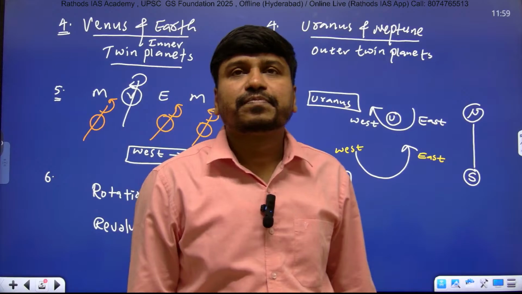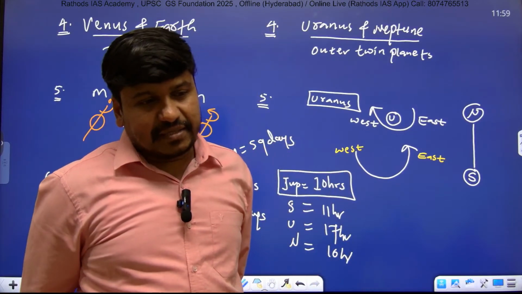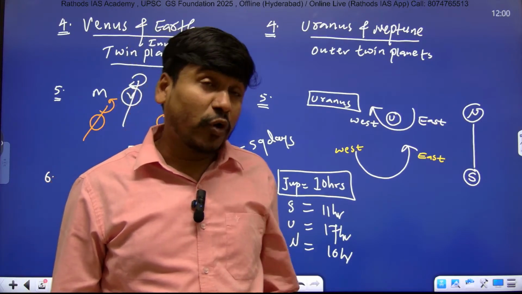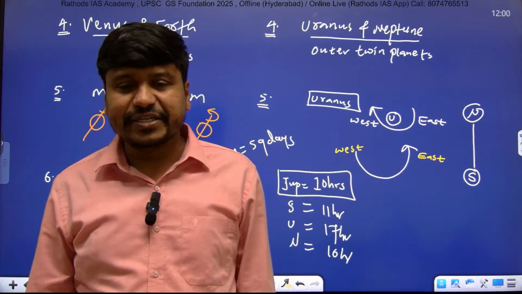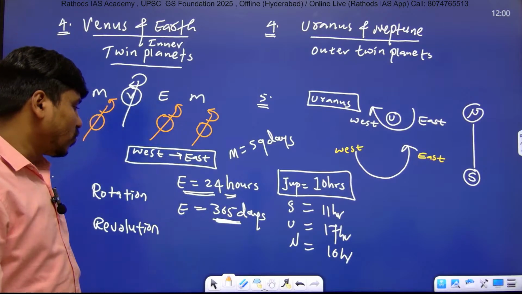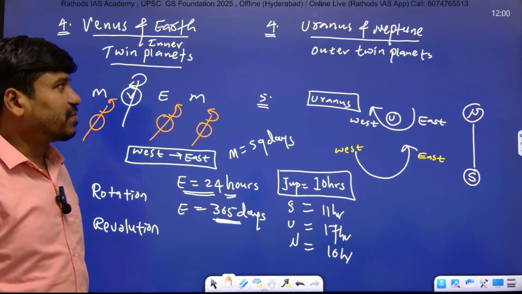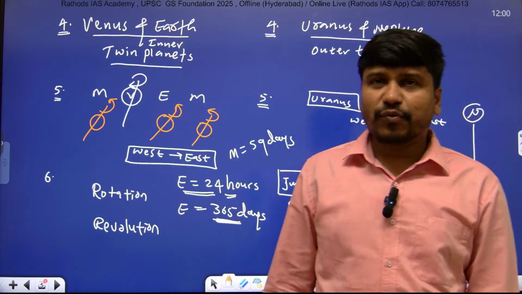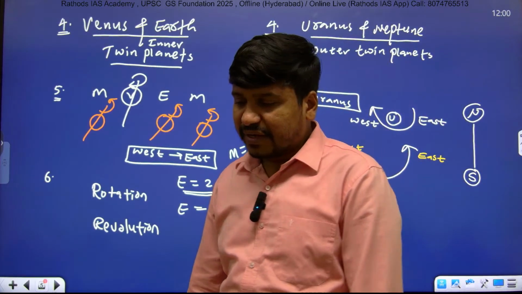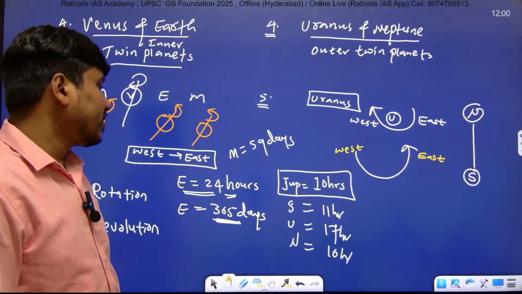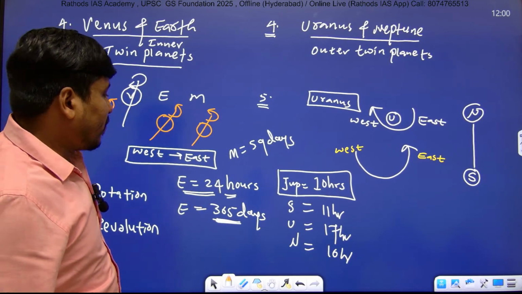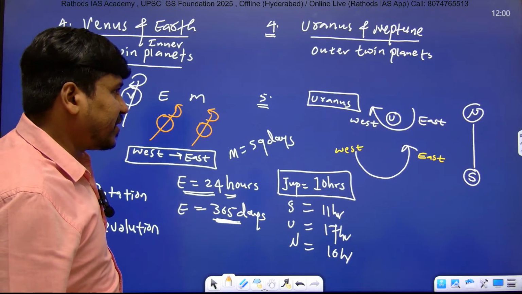Write down below inner planets. Inner planets are more dense. Therefore they have lesser rotational speed.